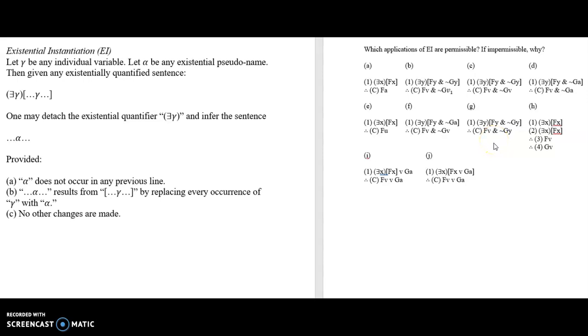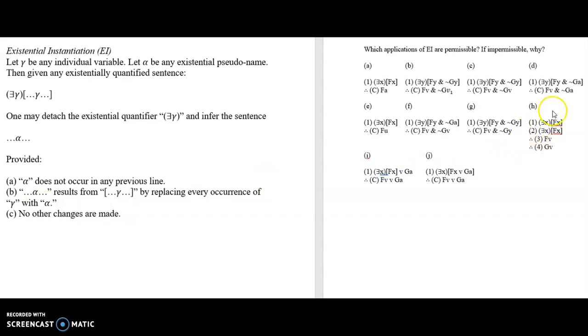And G is impermissible. Do not do this. It is not allowed. You have to replace every occurrence of gamma with alpha. And if you look back to chapter 4, where we discussed quantifiers and what are sentences and what aren't, we noted that this was what's called an open, unbounded, or free variable. This isn't even a sentence here, okay? This is an unbounded individual variable, and so this is absolutely impermissible. You have to replace both. You have to replace every occurrence, okay?